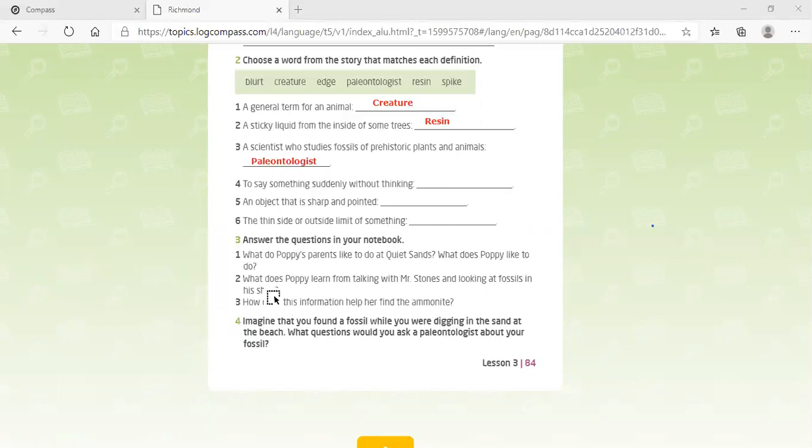¿De acuerdo? Number 1 says, what do Poppy's parents like to do at quiet times? What does Poppy like to do? So, what do Poppy's parents like to do? They like to take the sun on the beach. And Poppy likes to visit the fossil shop.